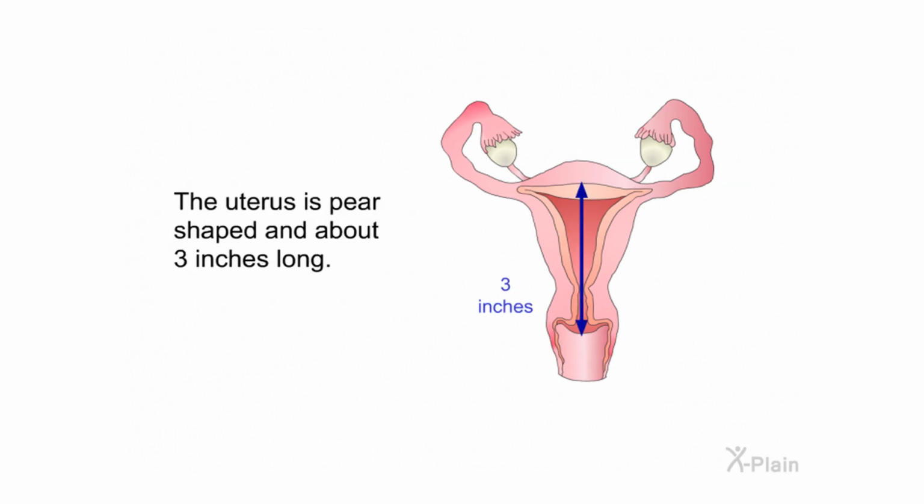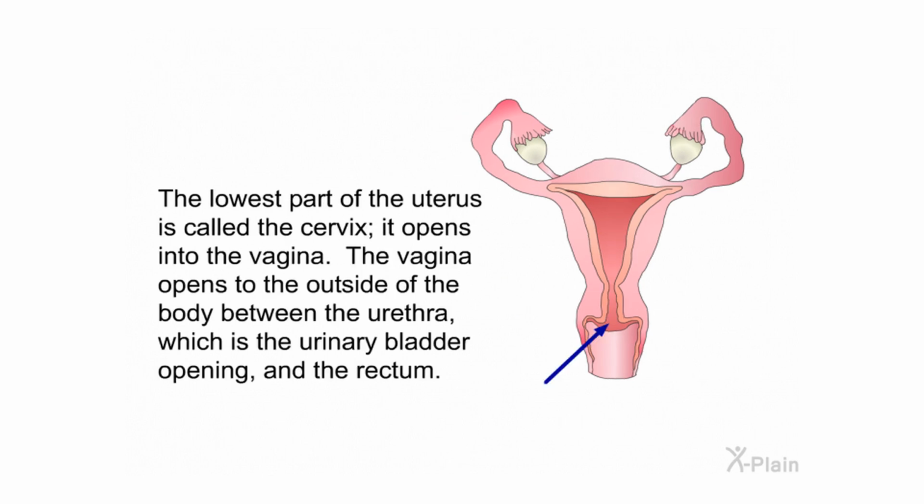The uterus is pear-shaped and about 3 inches long. The lowest part of the uterus is called the cervix. It opens into the vagina. The vagina opens to the outside of the body between the urethra, which is the urinary bladder opening, and the rectum.